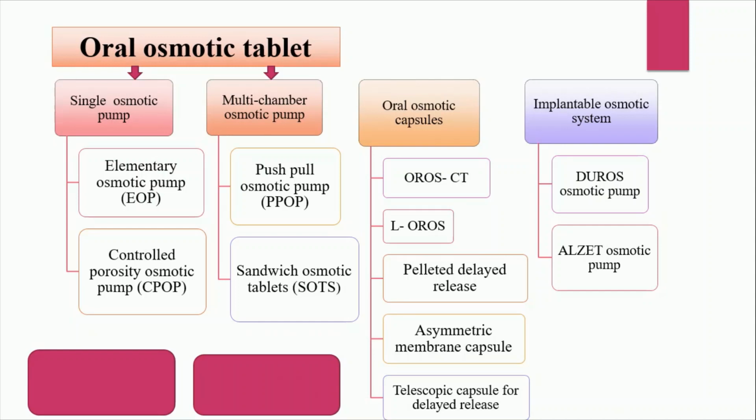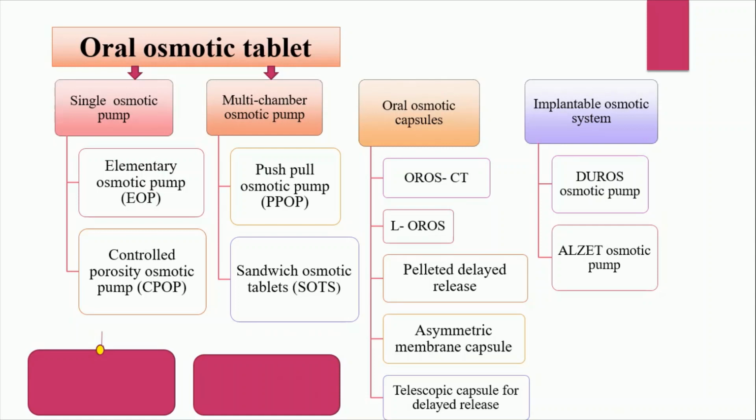The simplest osmotic pump, the oldest concept, is the EOP, the elementary osmotic pump. In this elementary osmotic pump, the drug and osmogen are combined to make the core tablet, and that core tablet is coated with a semi-permeable membrane, nothing but cellulose acetate.